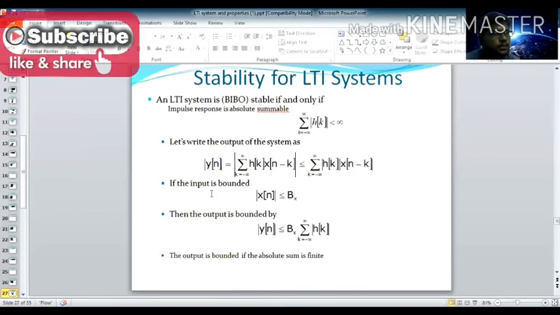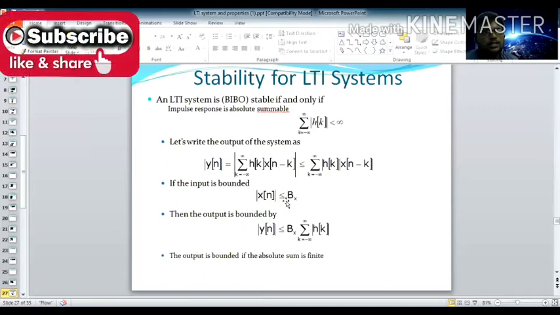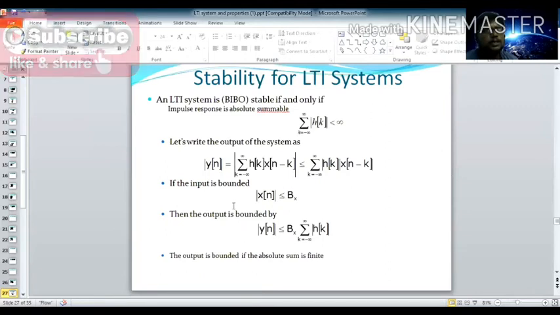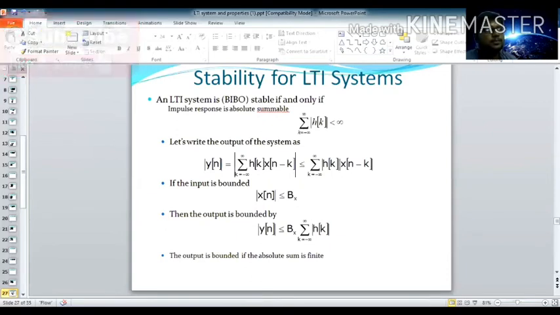If the input is bounded, meaning x of n is less than or equal to Bx, then the output is bounded: y of n is less than or equal to Bx times the summation of the impulse response magnitude. So the output is bounded if the absolute sum is a finite value. If we satisfy this condition, we call it stability.